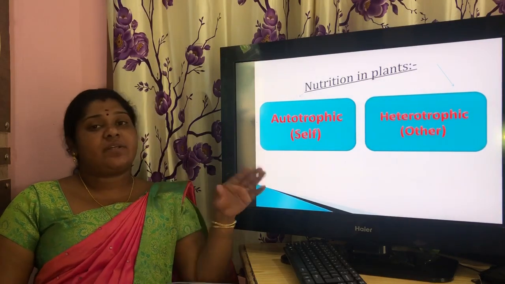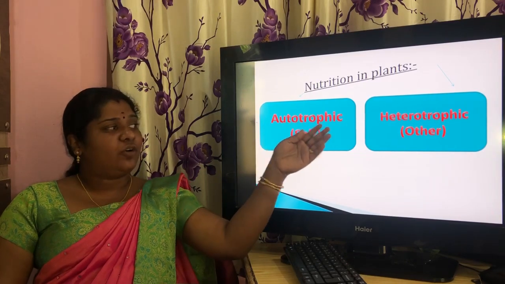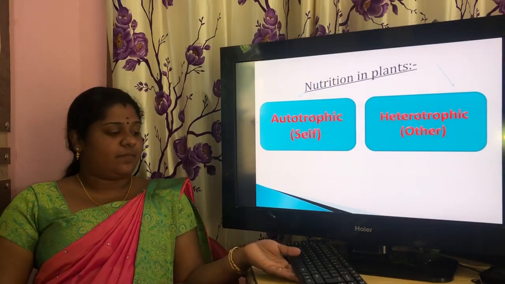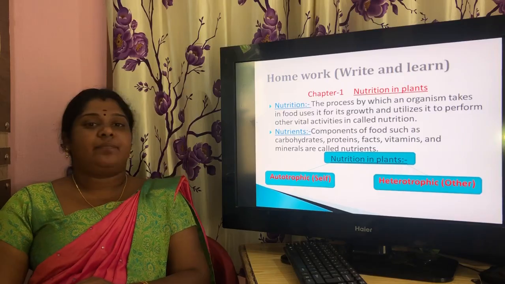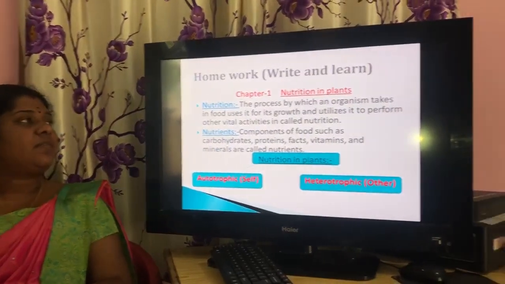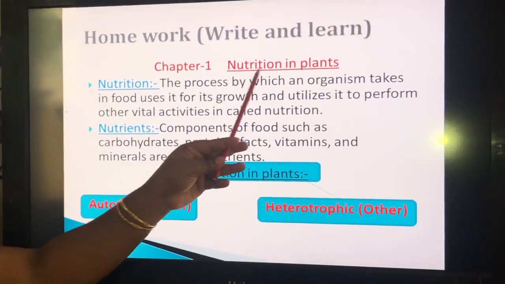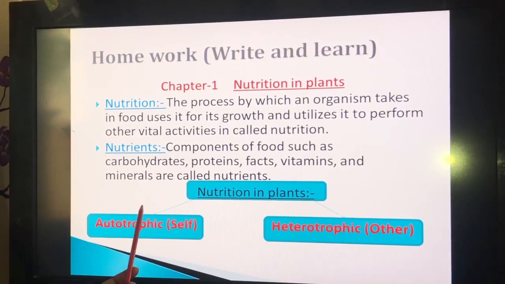Okay. In the further lesson, we will explain autotrophic nutrition and heterotrophic nutrition. Now we conclude with your homework. Okay. In your science notebook, first of all, write the name of the chapter. What's the name of our chapter? Nutrition in plants. Write the name of the chapter and write these definitions in your notebook.